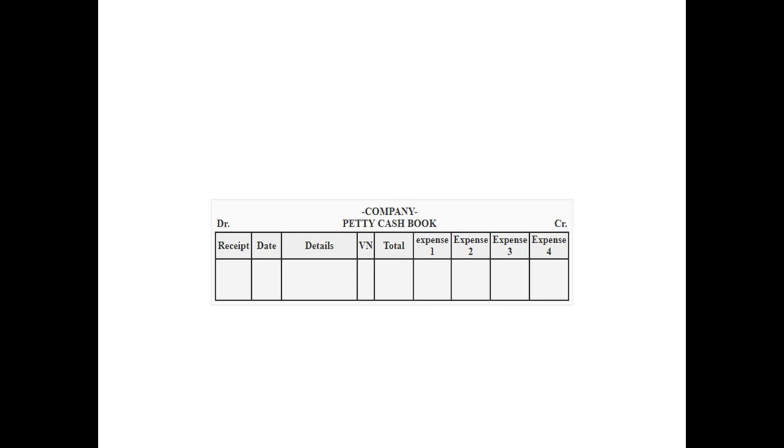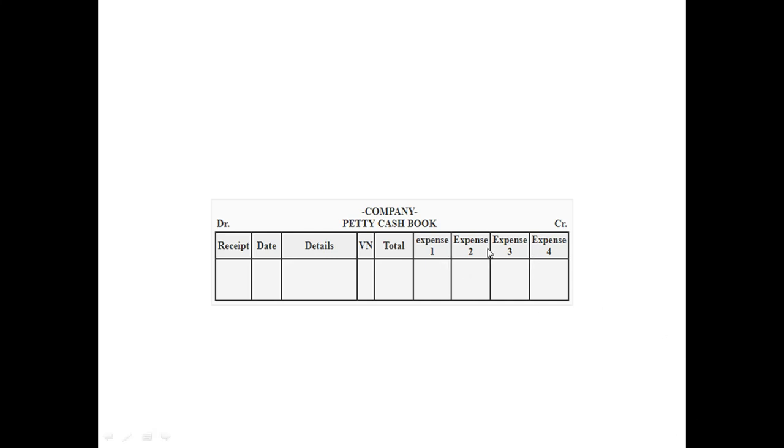This is the proforma: receipt, date, voucher number, and particulars. The details are nothing but the particulars, then total amount, and the expenses. Expenses like cartage, postage, if given, you need to take all those payments as such over here.